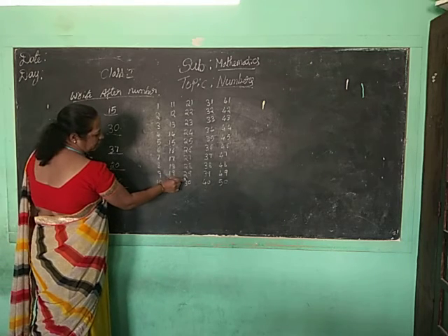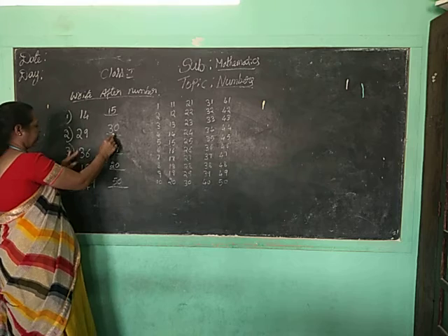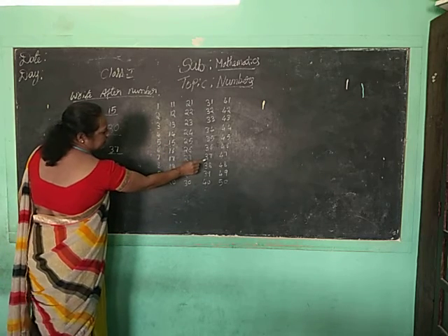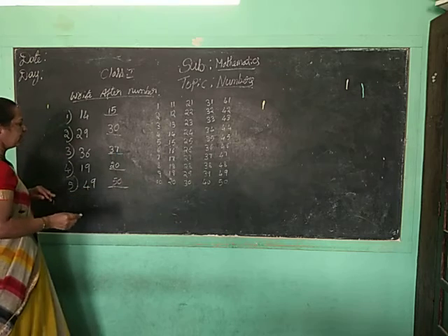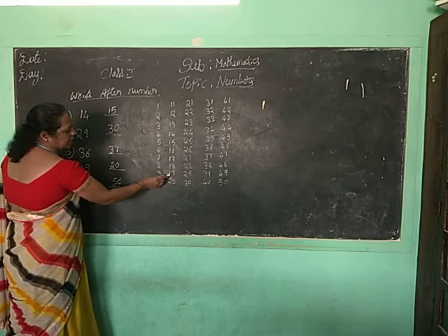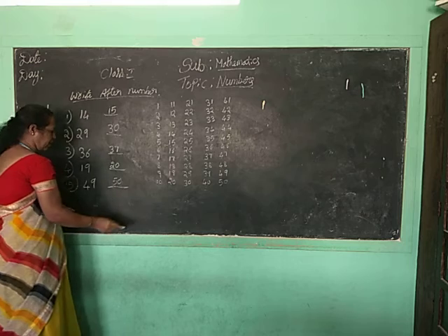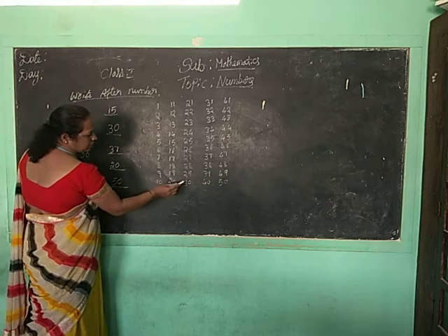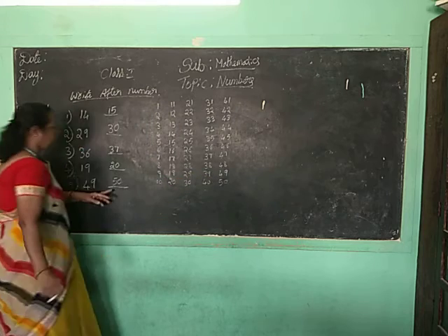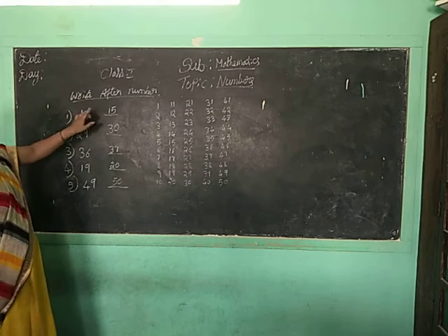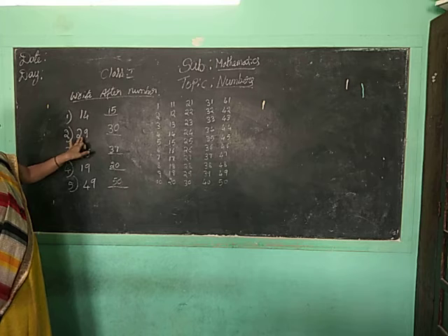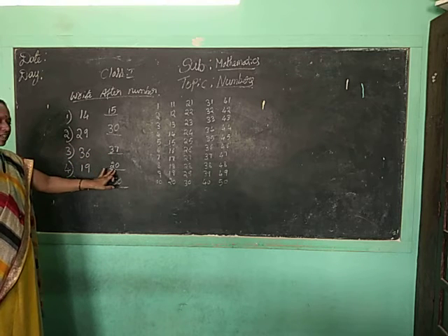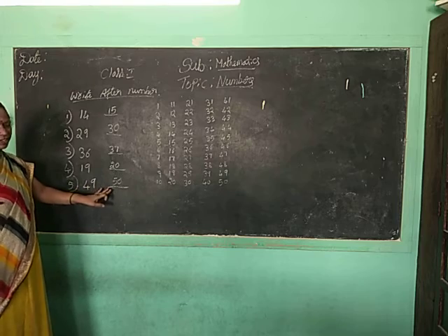29 after is 30. Here, 30. Next, 36 after. 36 after is 37. Okay. 19 after. 19 after is 20. So 49 after. After 49 what number will come? 49 after is 50. Right, after number 14 is 15. 29, 30, 36, 37, 19, 20, 49, 50.